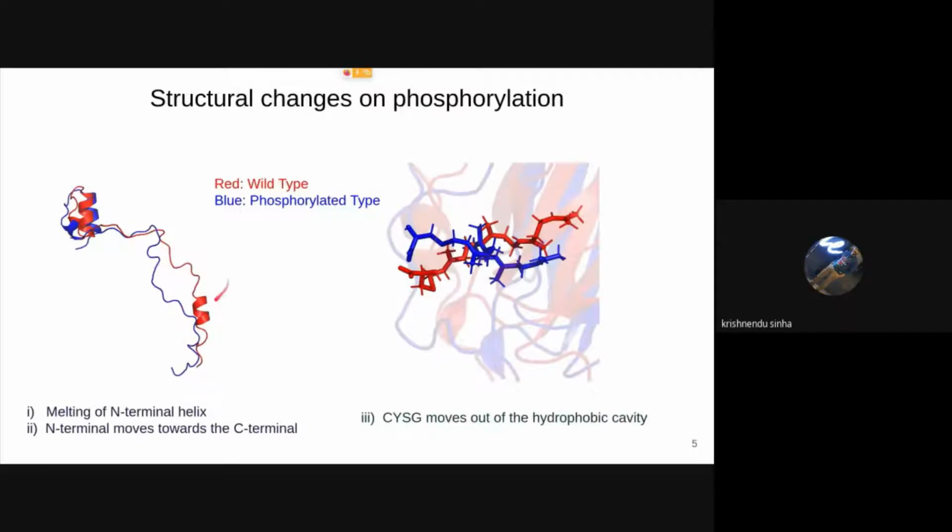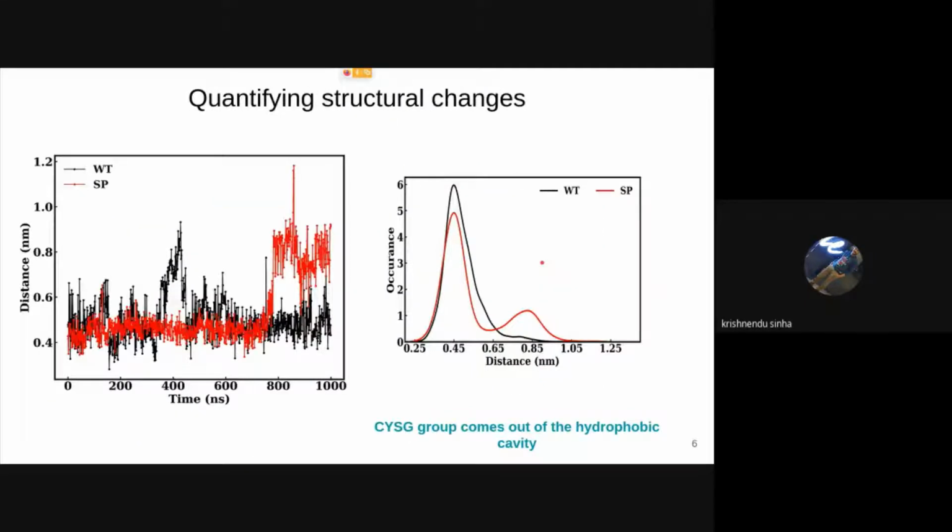We can see after phosphorylation, this helix is melting, and also the conformation of this N-terminal region is changing. Another interesting change that we observe is this cysteine geranyl moiety coming out of the hydrophobic cavity. To quantify these structural changes, we have calculated the distance between the tip of cysteine geranyl to the center of mass of the hydrophobic cavity.